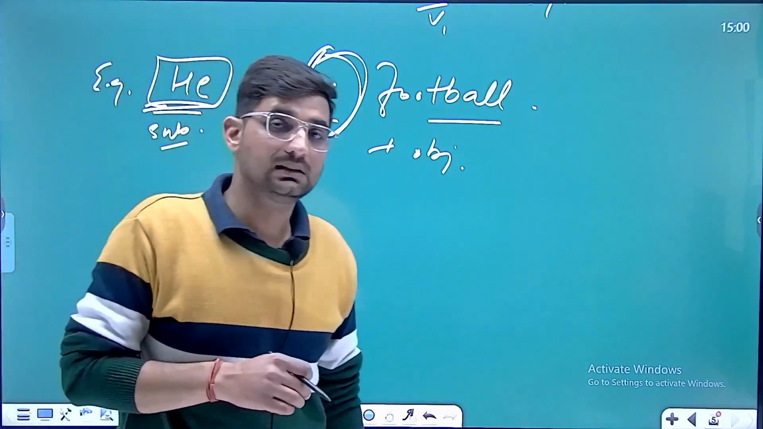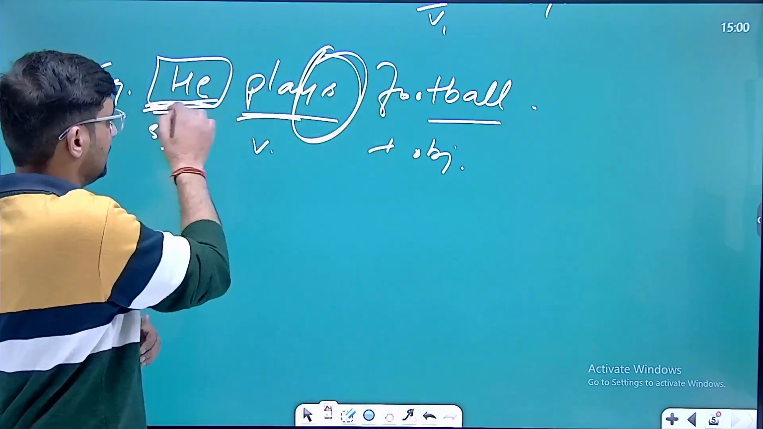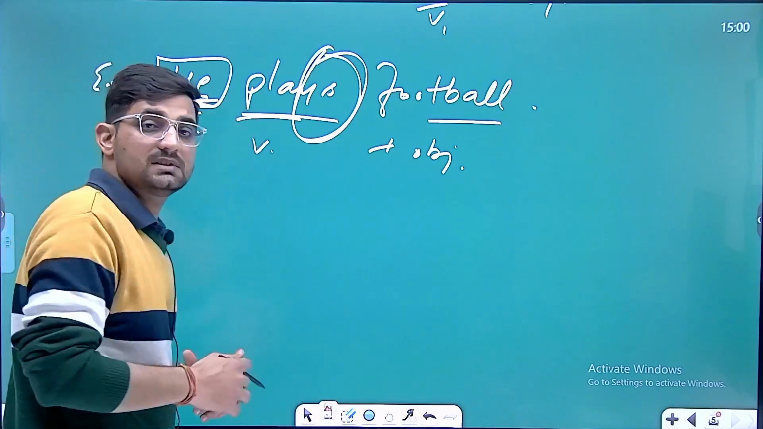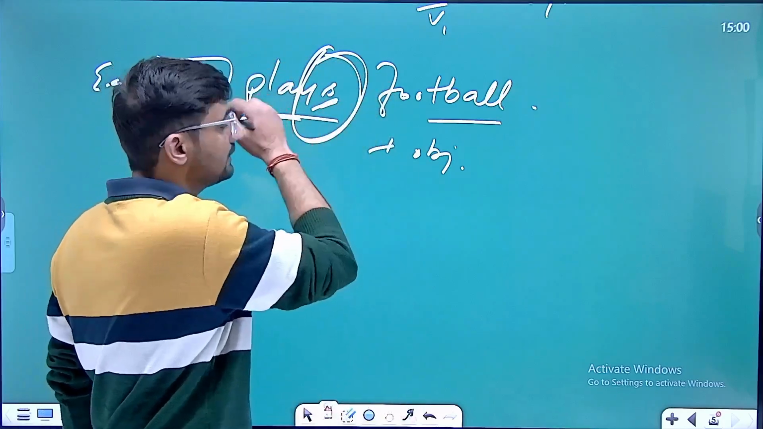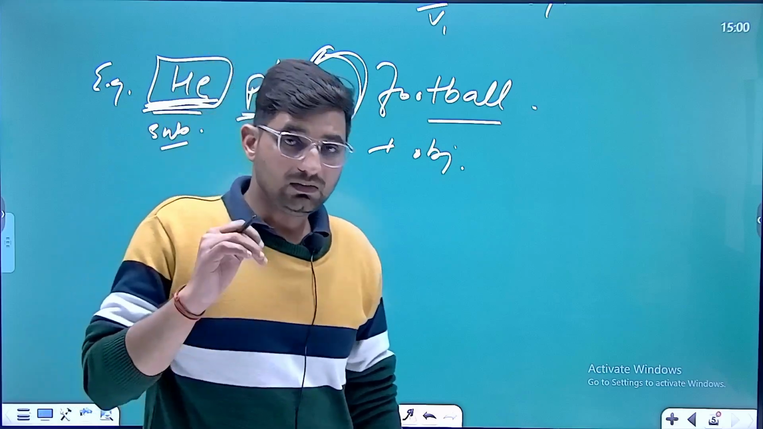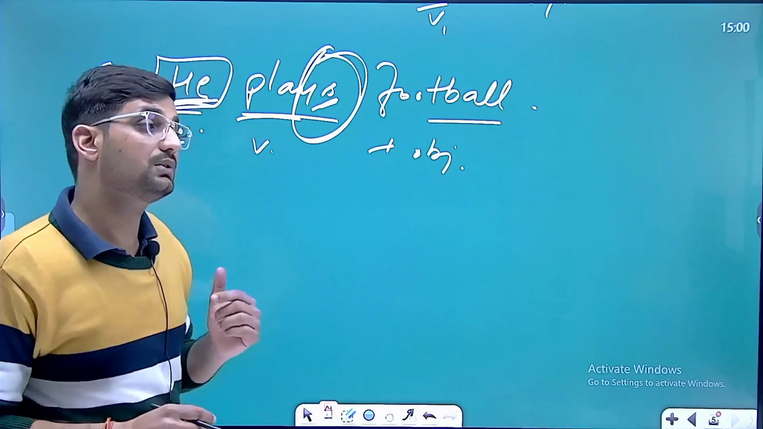Because he, she, it, these pronouns are considered to be singular in nature. That's why with a singular subject we use a singular verb. That's why we use s with the verb. You know very well that if we want to make any verb singular, we are supposed to add s or es.